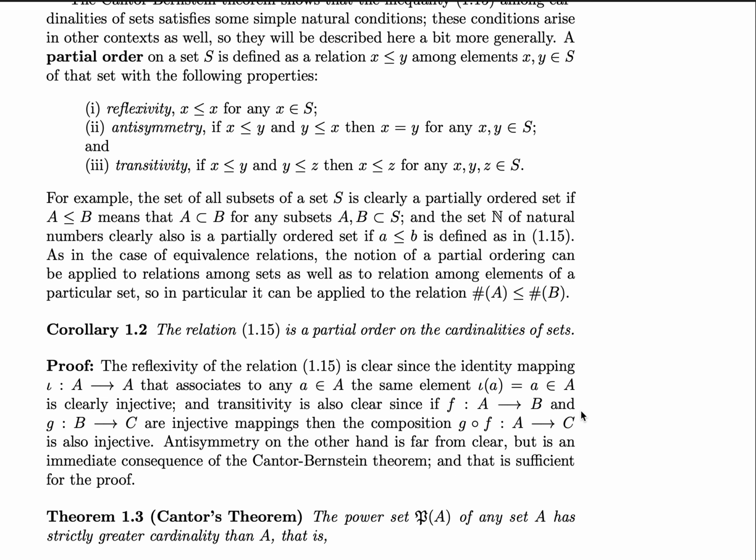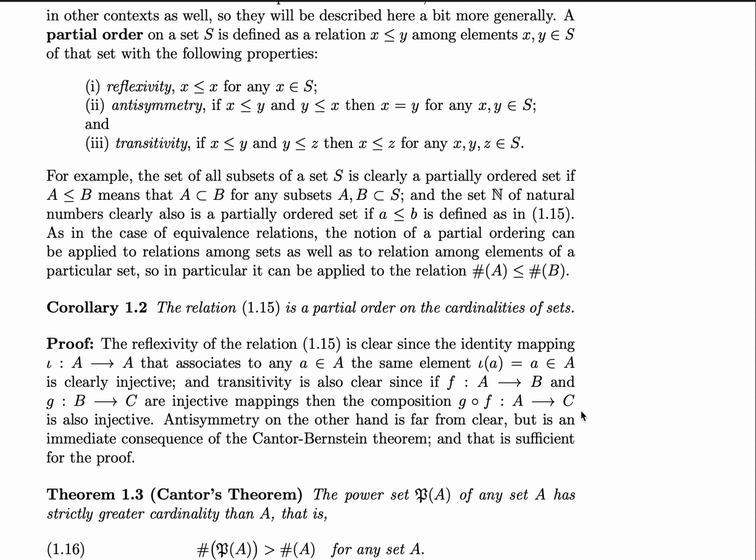For example, with our case of cardinalities and sets, the set of all subsets of a set S is clearly a partially ordered set if A is less than or equal to B means that A is a subset of B for any subsets A and B in S. And we have that the set of natural numbers has a partial order defined on it, namely that A is less than or equal to B in the standard way, or by considering cardinalities.